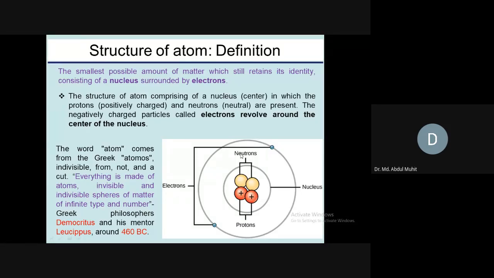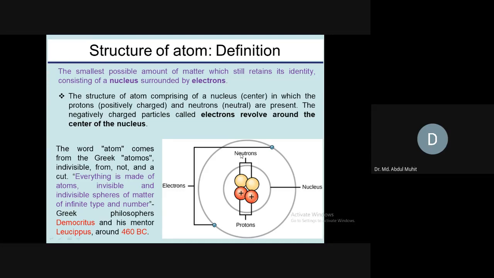And these are indivisible spheres. Spheres means circular particles, like a marble. So these are indivisible spheres, of infinite time and number. The elements that we see in our daily activities are made of atoms and molecules. Two atoms combine together to make a molecule.